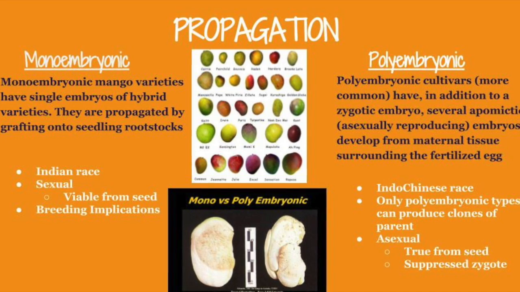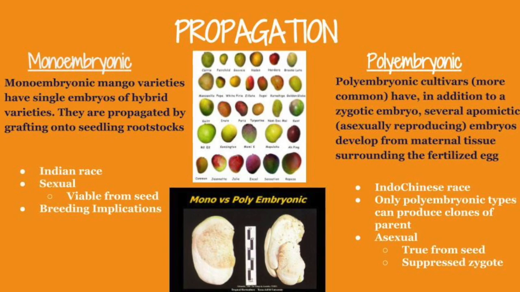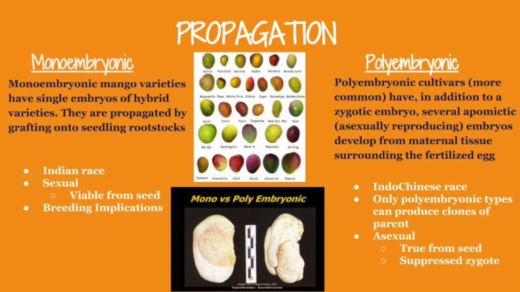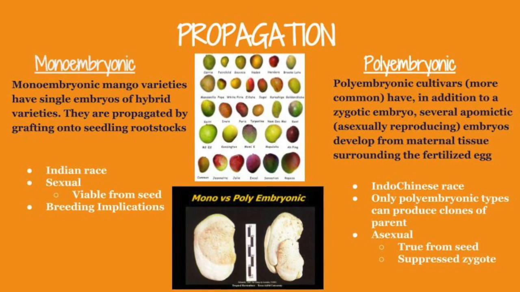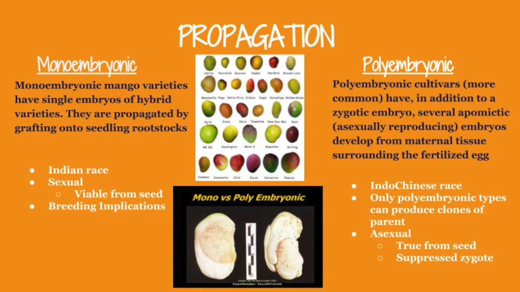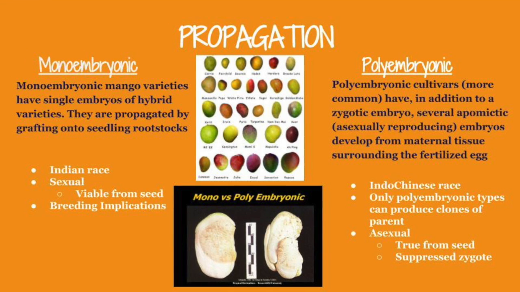On the other hand, polyembryonic seeds, which tend to be more common, have several asexually reproducing embryos in addition to the zygotic one. These embryos develop from the maternal tissue surrounding the fertilized egg. Polyembryonic propagation is known to be more culturally associated with the Indo-Chinese race. This type of reproduction can produce clones of the parental generation due to its asexuality.